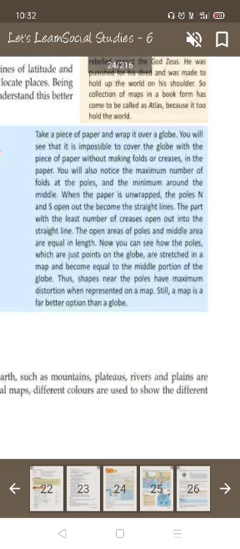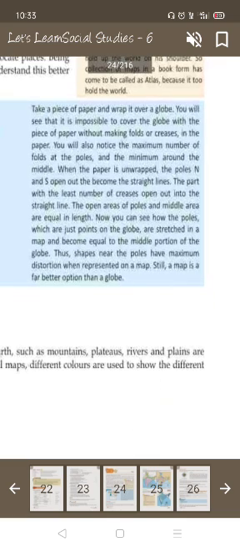Now you can see how the poles, which are just a point on a globe, are stretched in a map, become equal to the middle portion of the globe. Thus, shapes near the poles have maximum distortion when represented on a map. Still, a map is a better option than a globe.